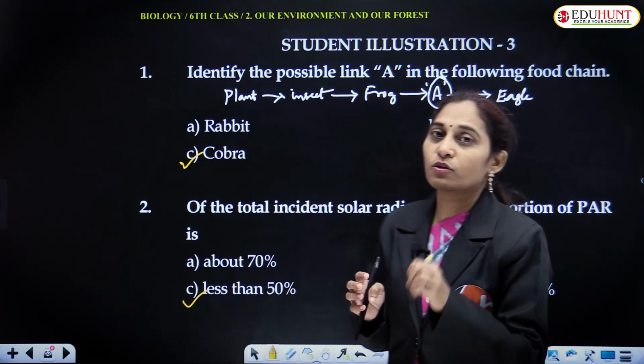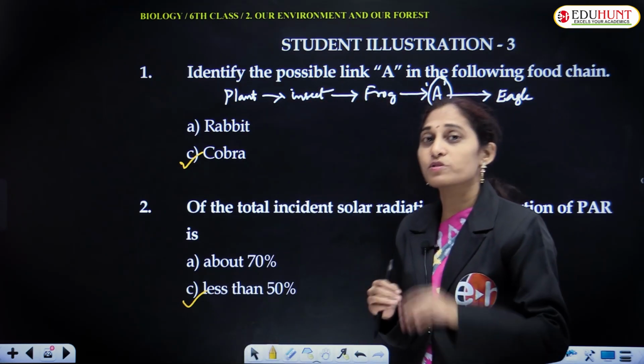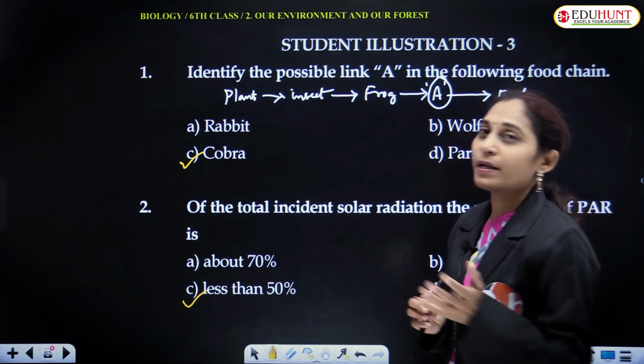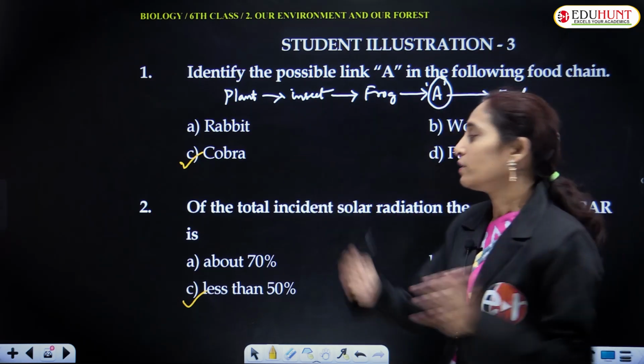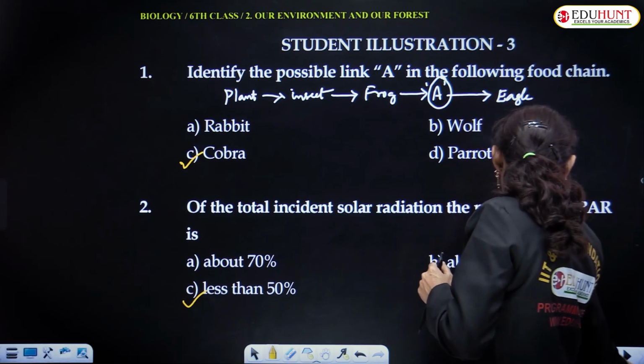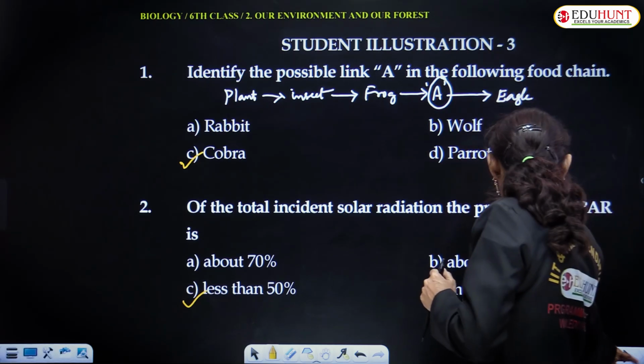Only 50% of the solar radiation is useful for photosynthesis for plants, and the remaining 50% will be reflected back into the atmosphere.